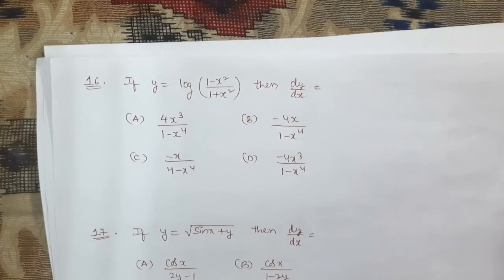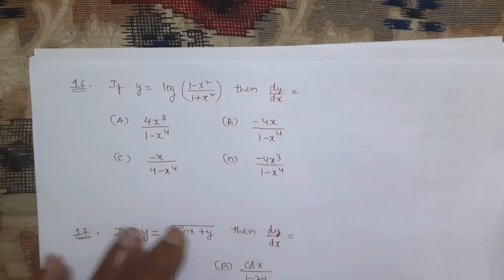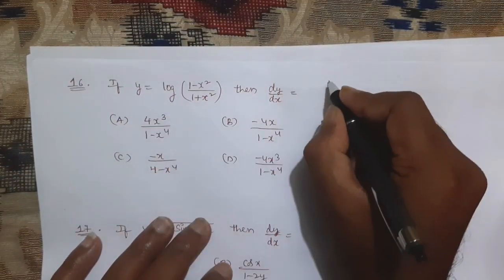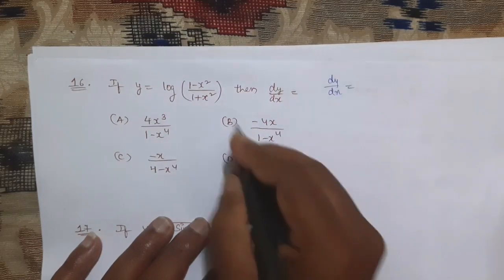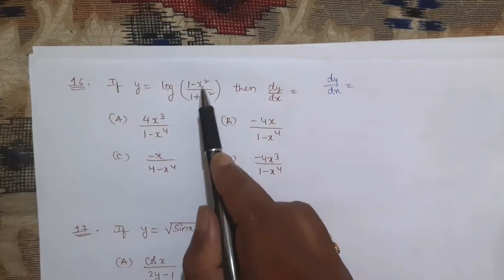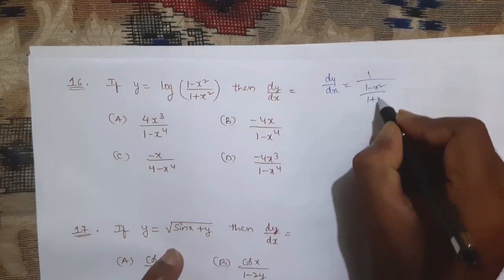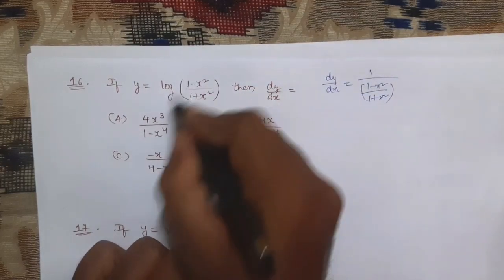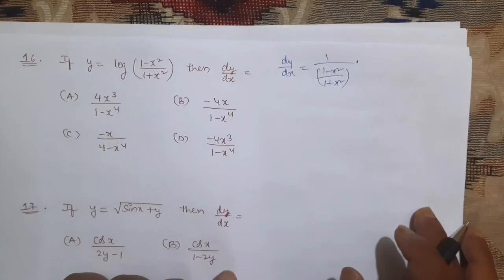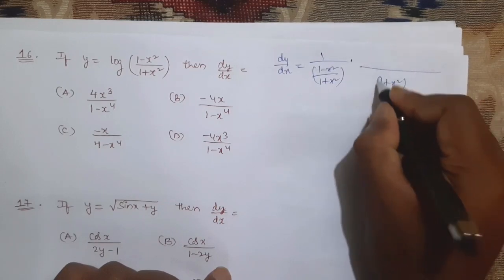If y is equal to log of (1 minus x square) by (1 plus x square), then find dy by dx. So apply the derivative with respect to x. You will get dy by dx equal to, first apply log differentiation. This we can solve by using the chain rule. The derivative of log is 1 by 1 minus x square by 1 plus x square, and then the derivative of this one by the u by v rule, which is 1 plus x square whole square.